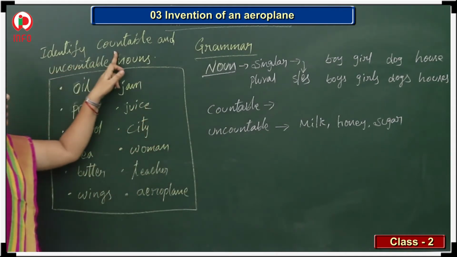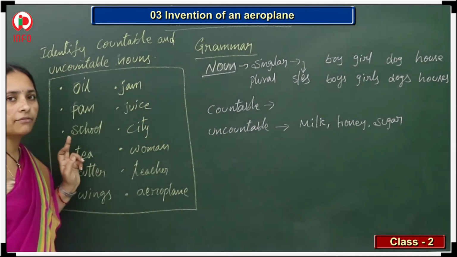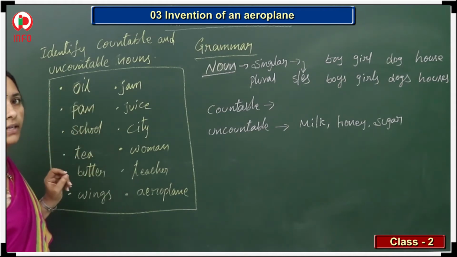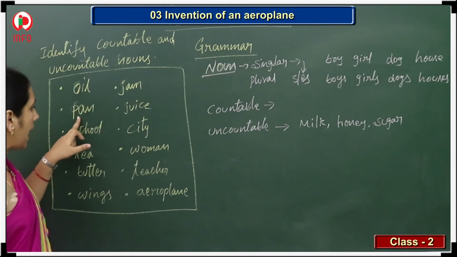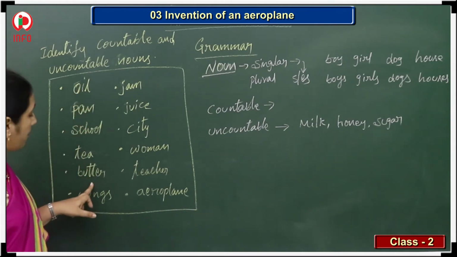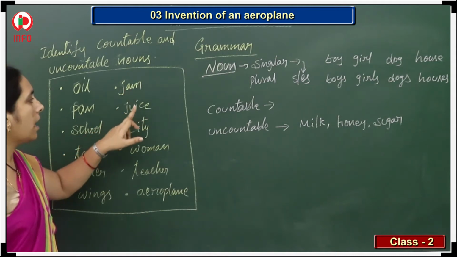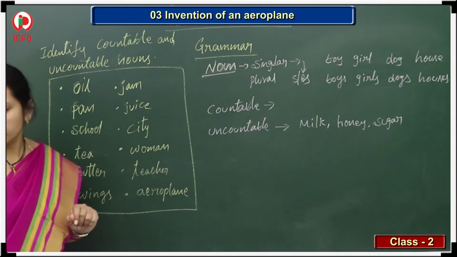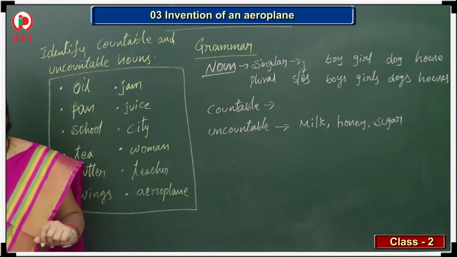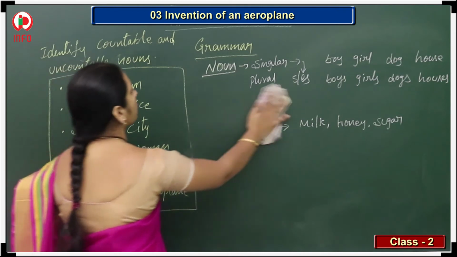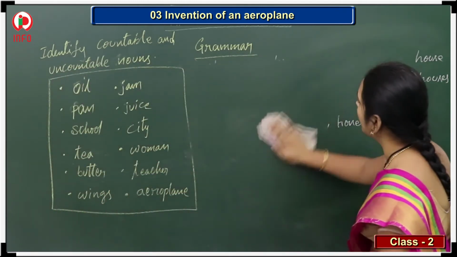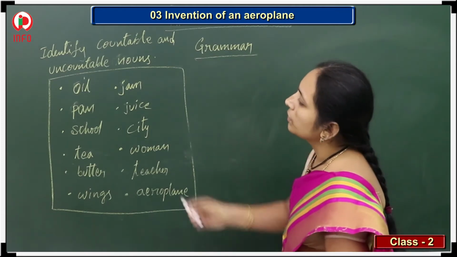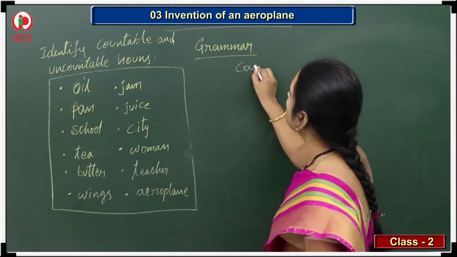Identify countable and uncountable nouns. Here is the list of words I have given. What are these? Oil, pan, school, tea, butter, wings, jam, juice, city, woman, teacher, aeroplane. So we have the list of words here. Can we write countable and uncountable for these words? Yes. Whether these are countable or uncountable, you only should tell me.